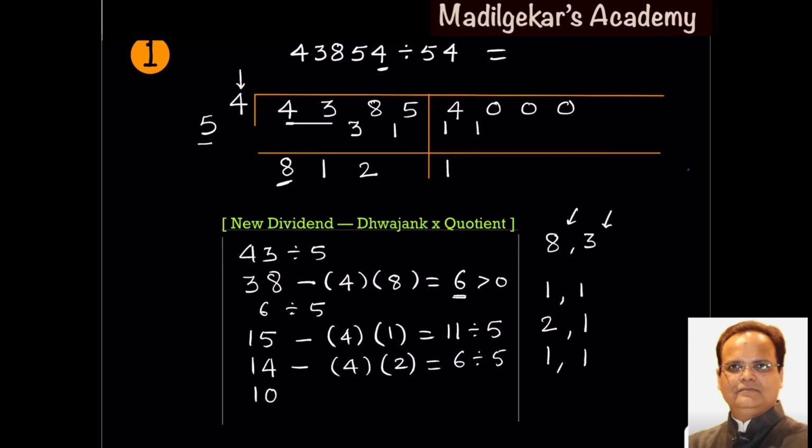The new dividend is now 10 minus dvajank into quotient, which gives 6. Again quotient is 1, remainder is 1. Particularly in this example, you will get the same quotient and same remainder. Now the answer is 812.111 and so on. So in this way, we can perform the division operation using Dvajankam.